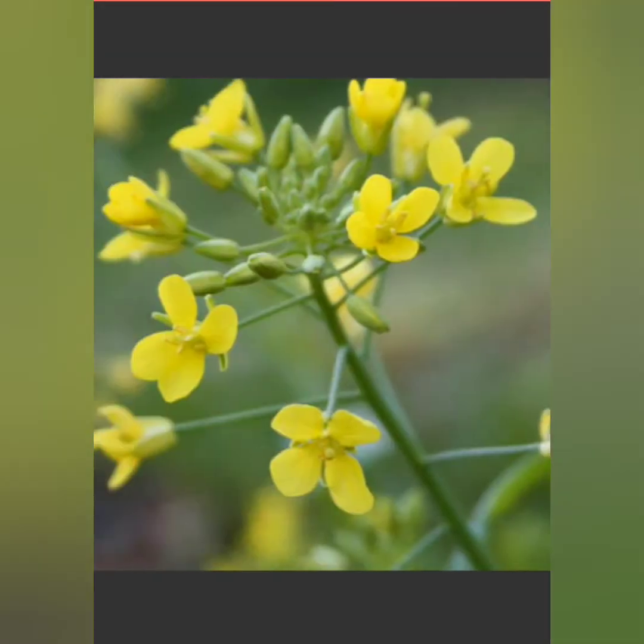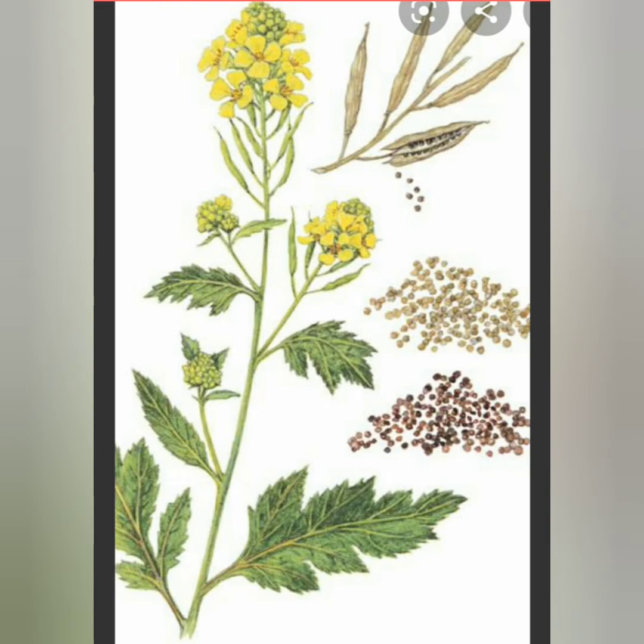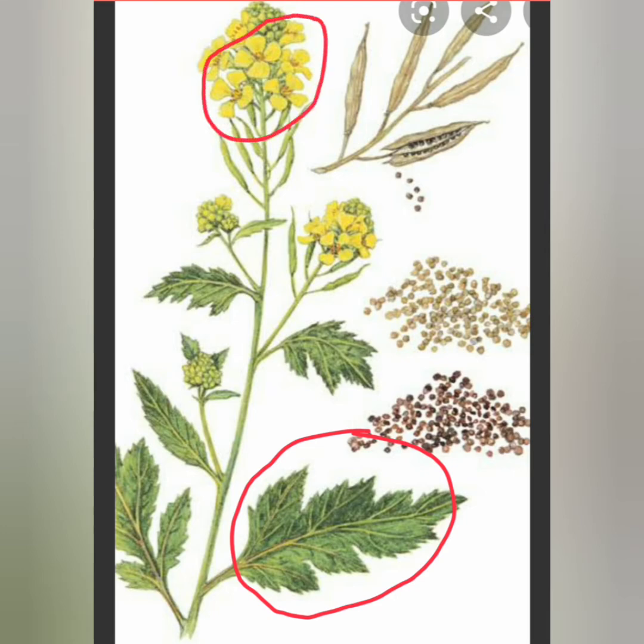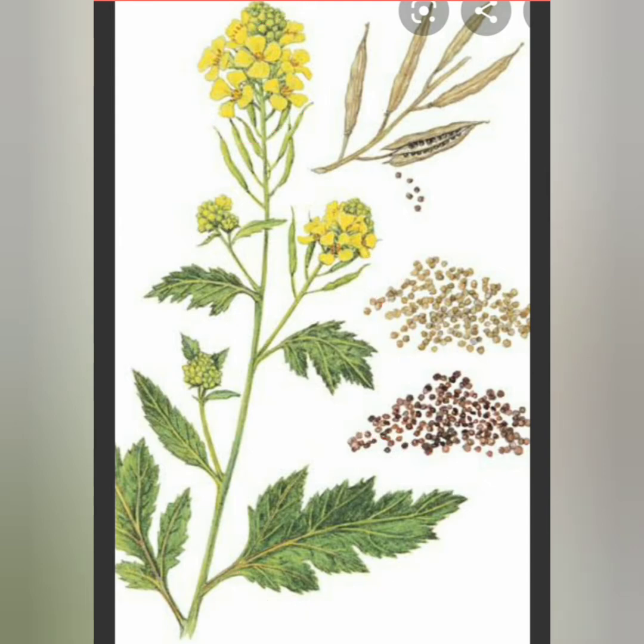And you can clearly see that the flowers, they are small, and they are usually either pale yellow or cream colored. As you can see here, they are yellow in color. You can see the leaf is lyrate, then the flowers, they are small, yellowish, or sometimes cream colored, and they are arranged in this way. This type of arrangement of flowers is referred to as corymbose racemes.